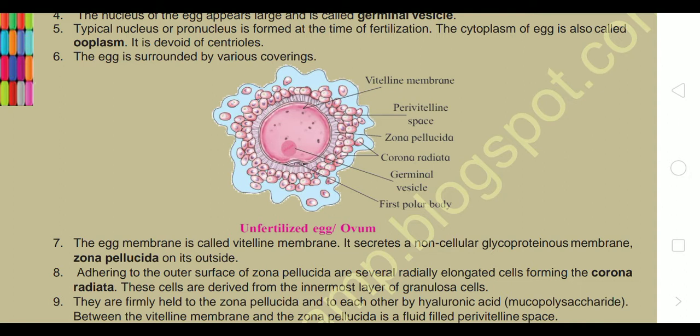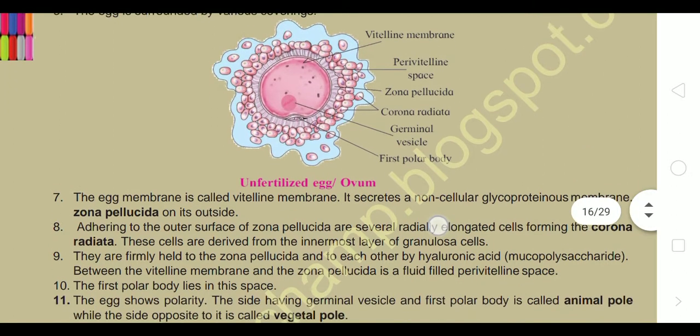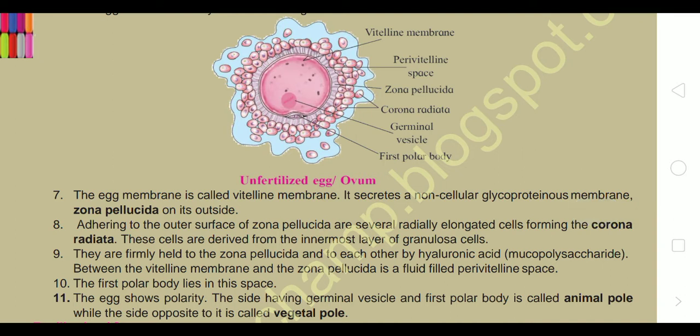The egg is surrounded by various coverings. The egg membrane is called the vitelline membrane, which secretes a non-cellular glycoproteinaceous membrane, the zona pellucida, on its outside for protection. Adhering to the outer surface of the zona pellucida are several radially elongated cells forming the corona radiata. These cells are derived from the innermost layer of granulosa cells. They are firmly held to the zona pellucida and to each other by hyaluronic acid, a mucopolysaccharide.